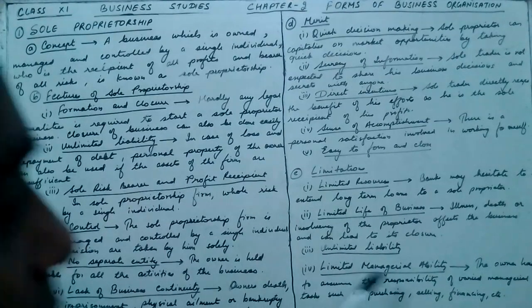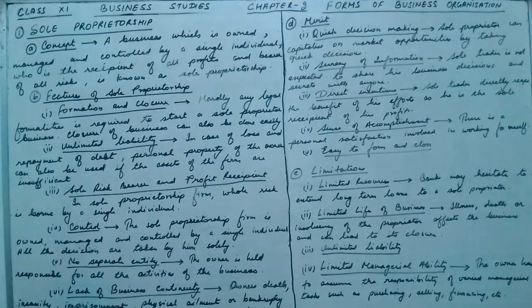This is the third demerits or limitations of the sole proprietor. And the last one is limited managerial ability. The owner has to assume the responsibility of varied managerial tasks such as purchasing, selling, financing, etc. So the owner is everything. He does all the work of the business, and in business there are purchasing, selling, financing. All the work is done by the sole proprietor only. He cannot afford to employ experts because he is not earning so much money. He cannot be an expert in all the aspects of the business. Therefore, certain tasks could not be performed by him in an optimum manner.